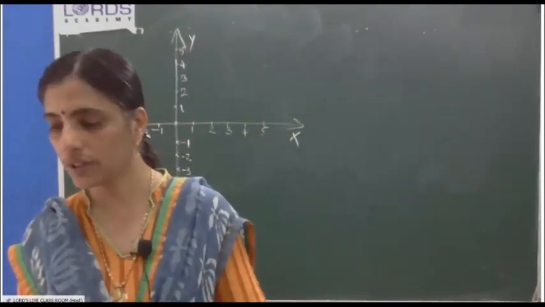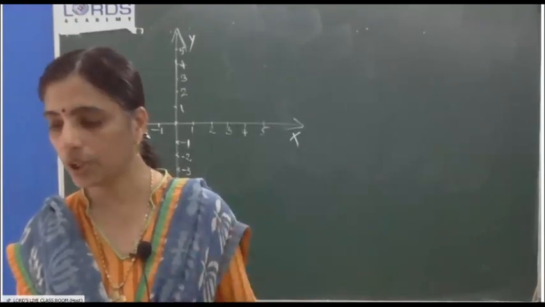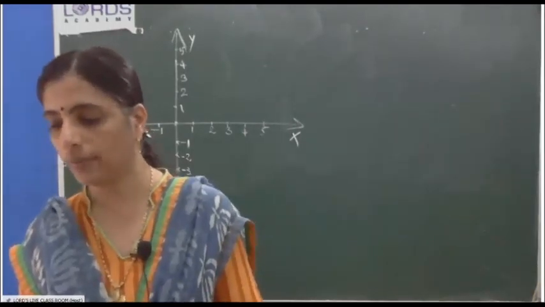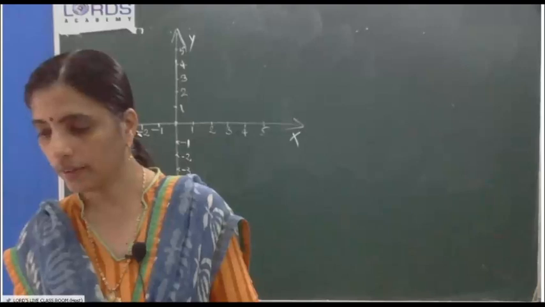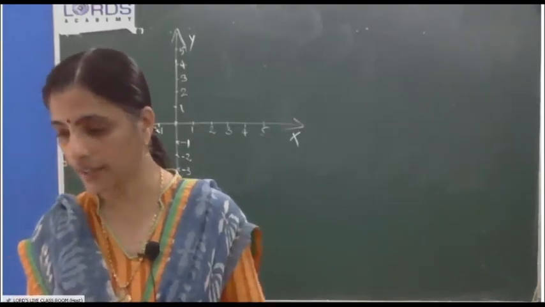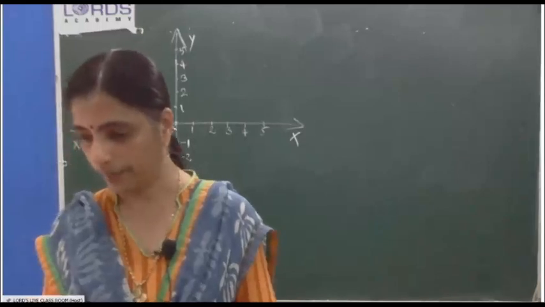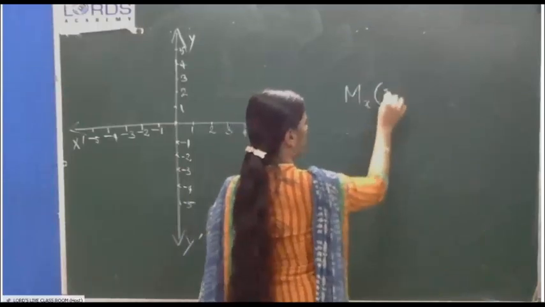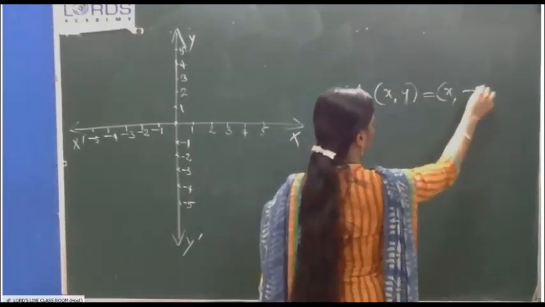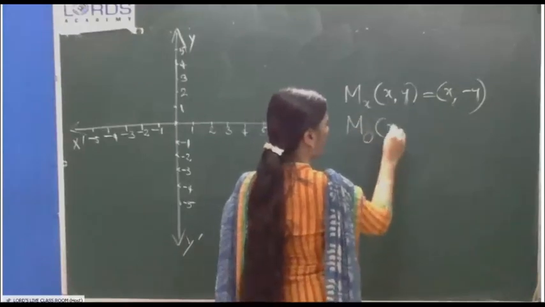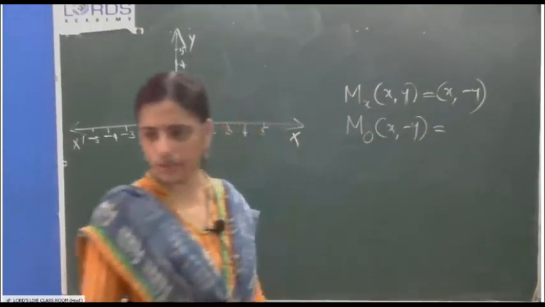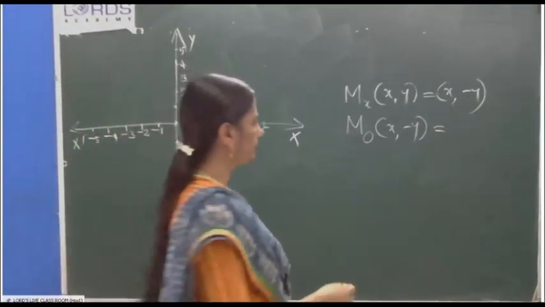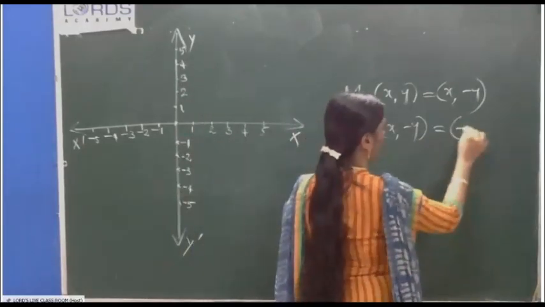The point P(x, y) is first reflected in the x-axis and then reflected in the origin to P dash. If P dash has coordinates (-8, 5), evaluate x and y. Okay. P(x, y) first reflected in the x-axis, so it will become (x, -y). You have to write the steps. M_x(x, y) equal to (x, -y). Then M_O(x, -y), reflected in the origin, will become (-x, y).